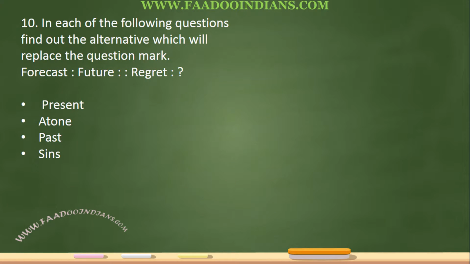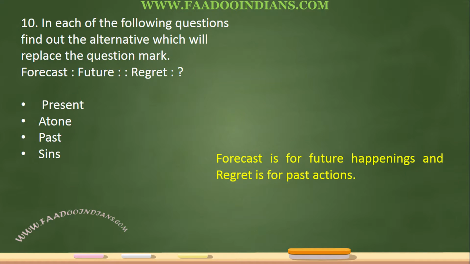Forecast to future. So regret is to what? Predicting the future is forecasting. What do we regret? We regret about the past. So forecast is for future happenings, and regret is for past actions. So past is the answer.